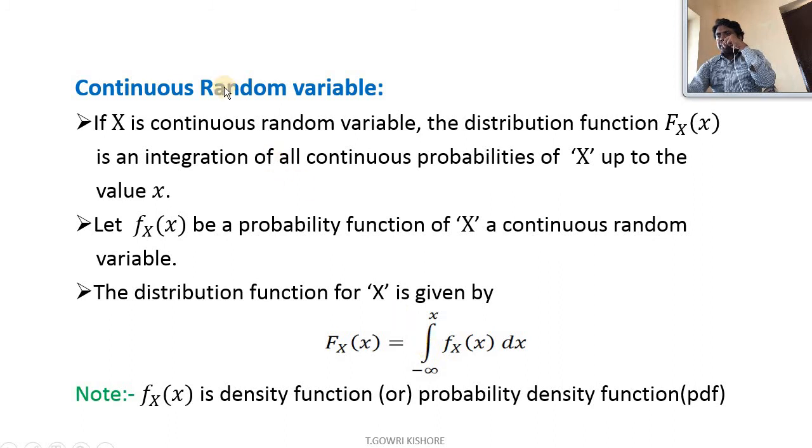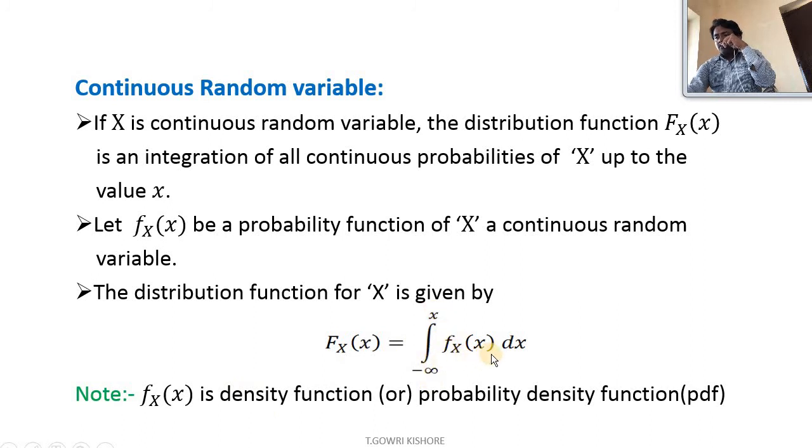So continuous can be represented mathematically as an integration, where small fx of x is called the density function. Here continuous means combining all the values, from minus infinity to x.